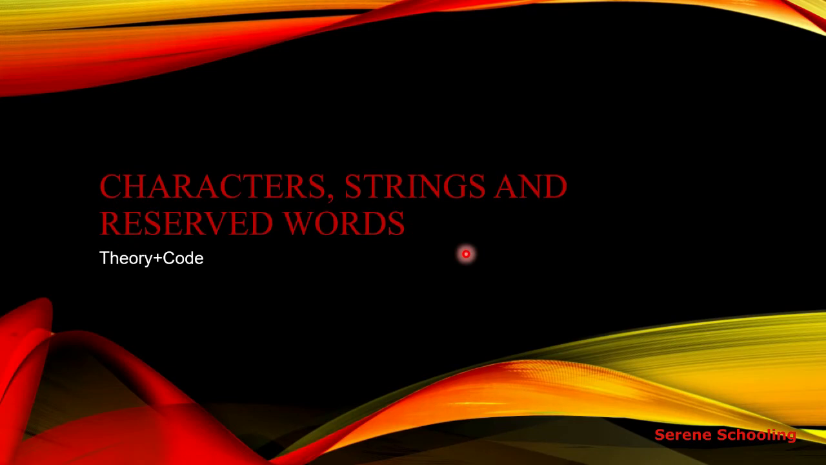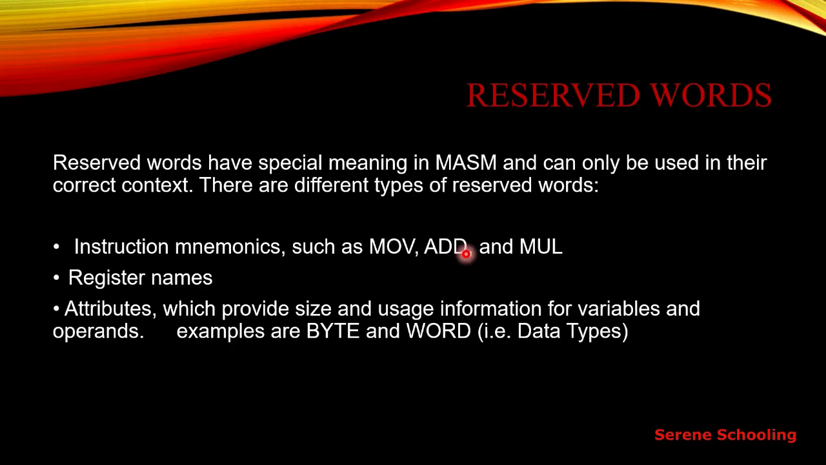So today we are going to talk about strings, characters, and reserved words. Here we can see the reserved words, and because of some high-level languages, we are already familiar with this term. But here again, we are going to see that reserved words have special meaning in MASM. This means that Microsoft Macro Assembler, that is just a name of the assembler, and can only be used in their correct context. There are different types of reserved words in the assembly language.